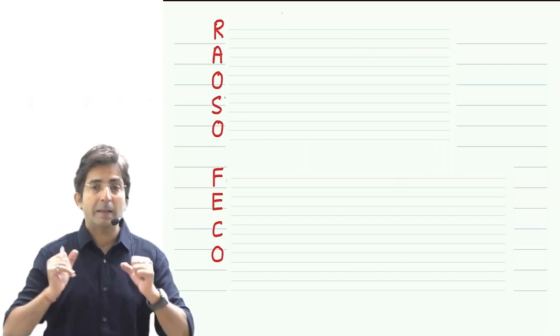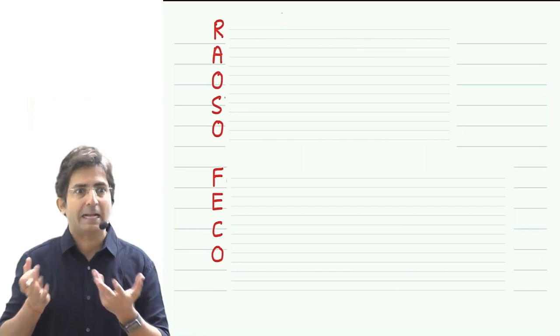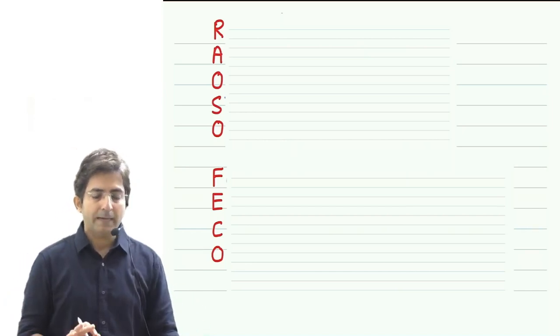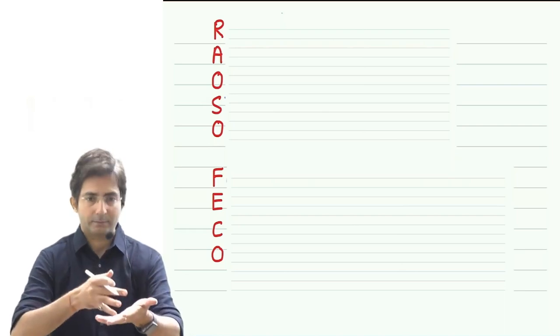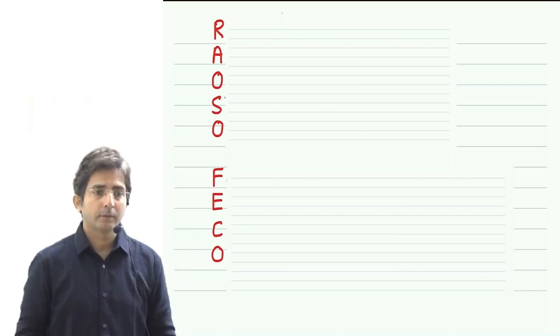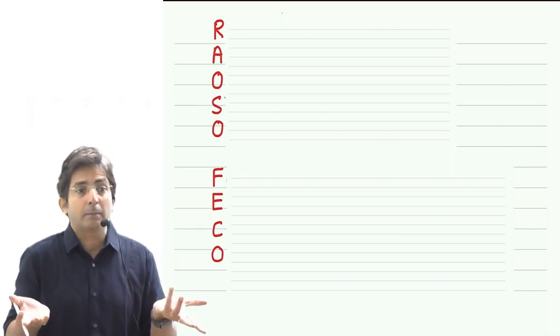Now firstly, what is black money? If you are earning income and you don't pay the tax on that, such income is called black money. Black money is nothing but what? The color is not black. The color is normal. It is just that on that income, you have not paid the tax. So that's why such income is called black money.